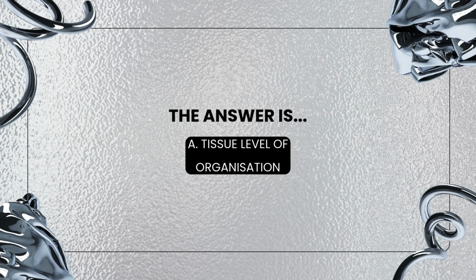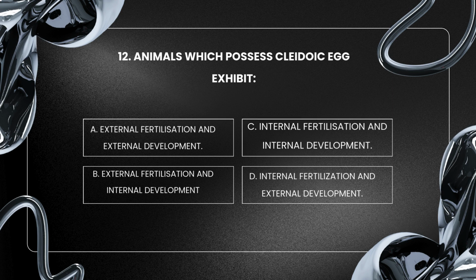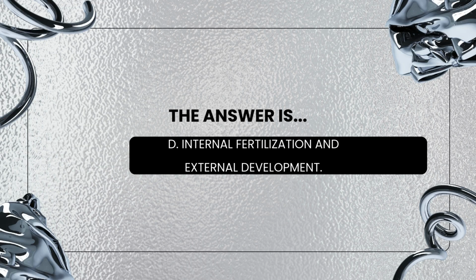Animals which possess cleidoic egg exhibit A. External fertilisation and external development, B. External fertilisation and internal development, C. Internal fertilisation and internal development, D. Internal fertilisation and external development. The answer is D. Internal fertilisation and external development.